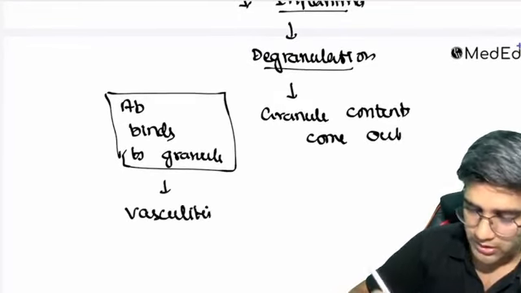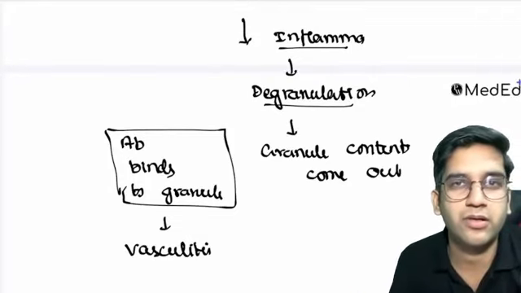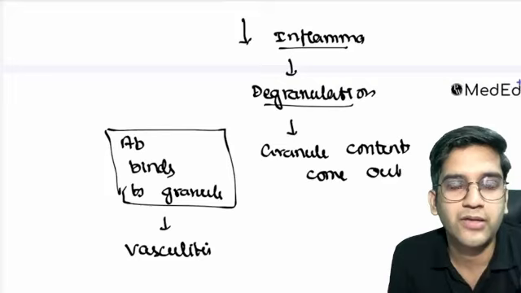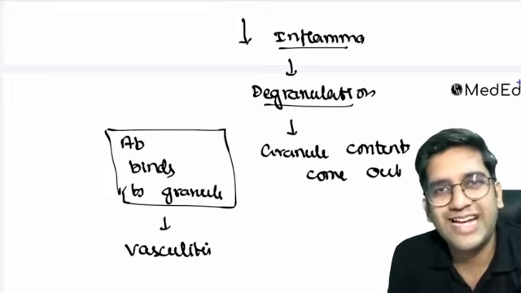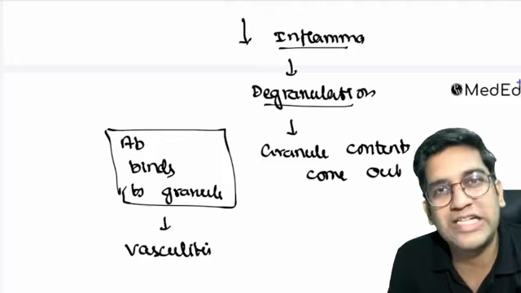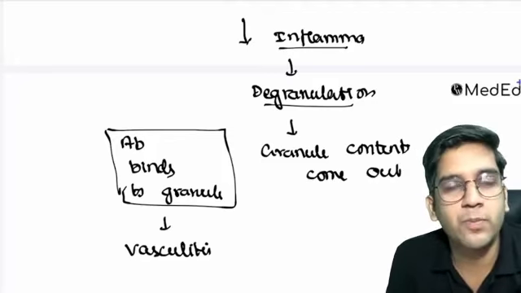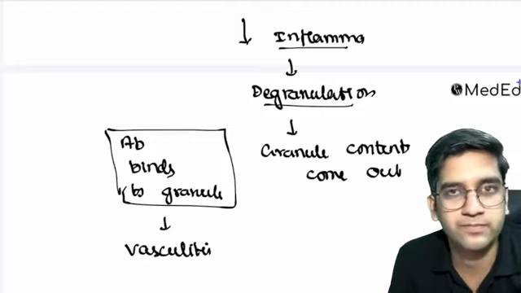Okay. Now, going back to your acute inflammation chapter, where do you think diapedesis or destruction of the basement membrane or rolling or adhesion will happen? In small vessels or medium vessels or large vessels?